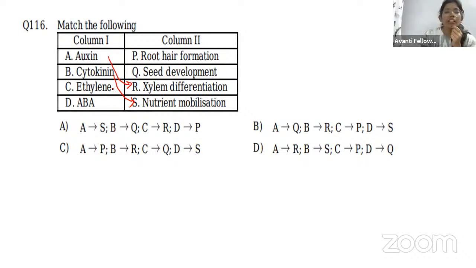Okay, and ethylene is root hair formation, and abscisic acid will help in seed development. So here, the one I mostly know is abscisic acid, ABA, which is for Q. But how many options have Q? Only one is there. Done. So with only the one option I can choose my answer now. Right?